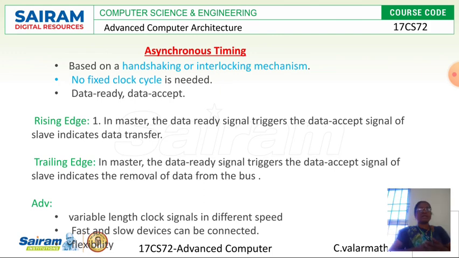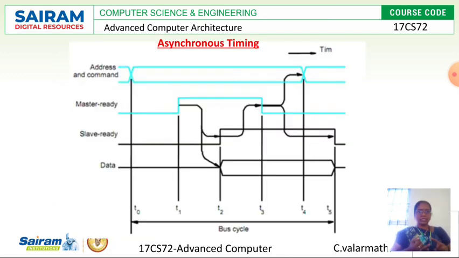The next type is asynchronous timing. As we know the meaning of asynchronous, there is no fixed clock cycle maintained. It is based on the technique called handshaking and interlocking mechanisms. There are 2 edges followed here: one is the rising edge, another is the trailing edge. I will explain with an example. Here 3 signals are used: master ready signal, slave ready signal, and data signal, plus the address command. The address command will always be triggered high when you start the communication.